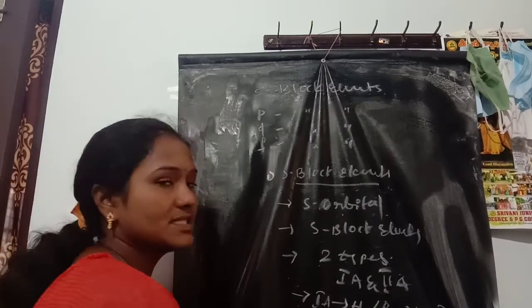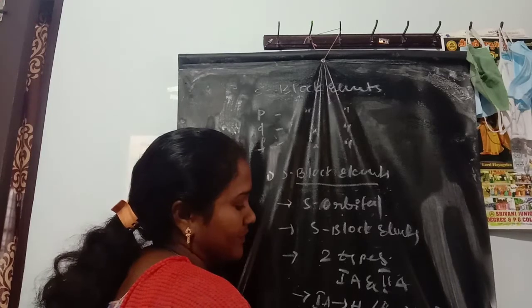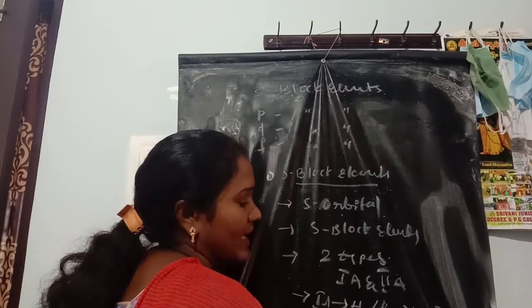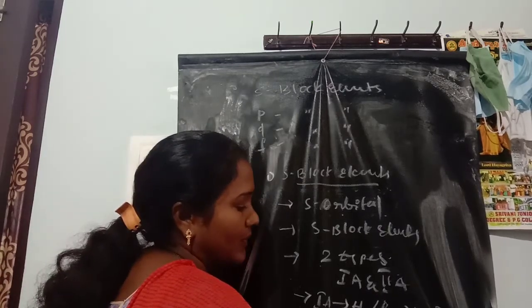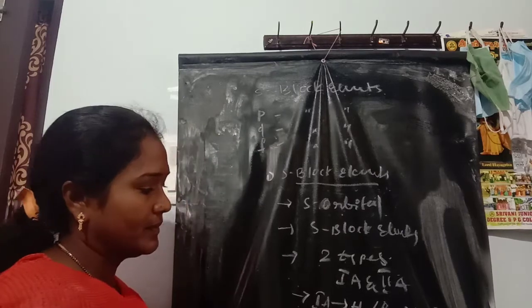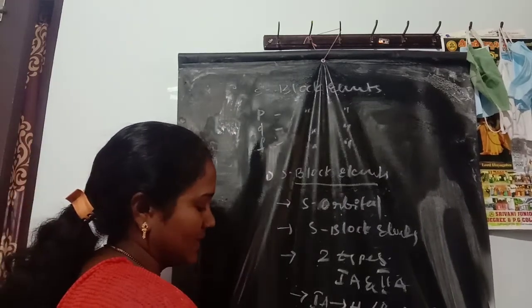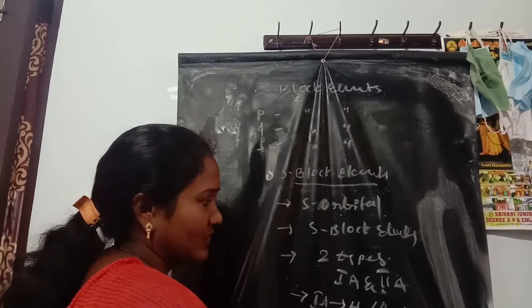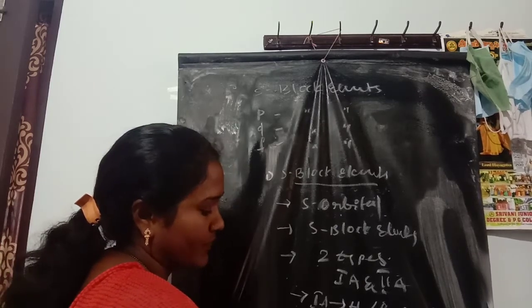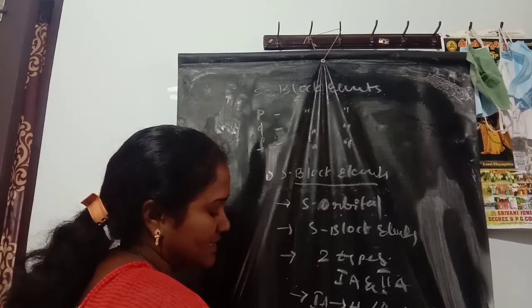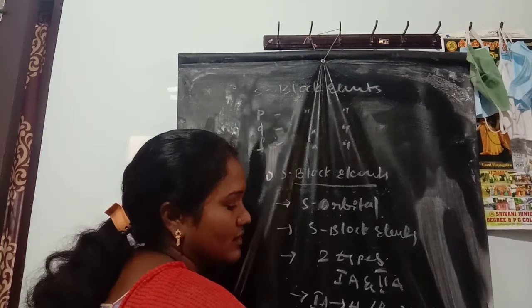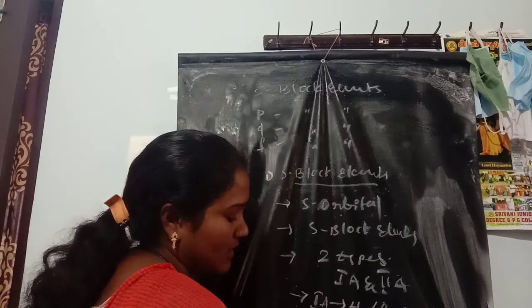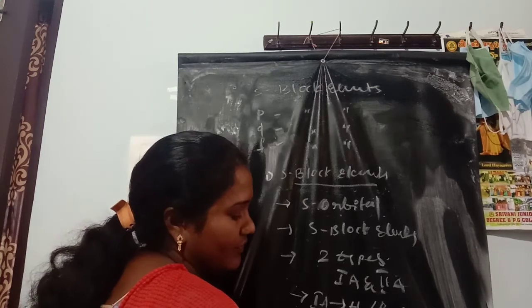Second A group elements are beryllium, magnesium, calcium, strontium, barium and radium. This is the second A group. And the outermost electron configuration is Ns2. These are strong metals and easily lose their valence electrons.